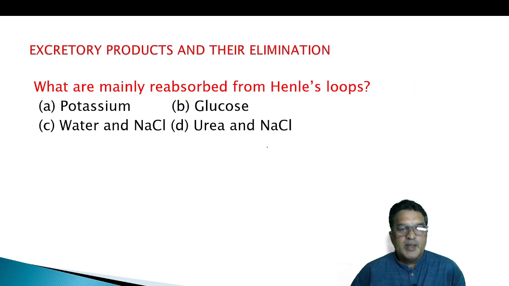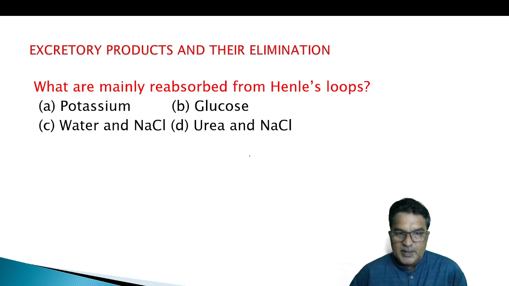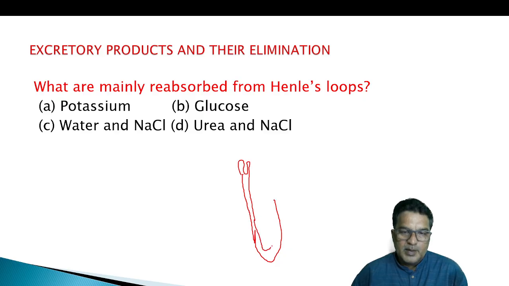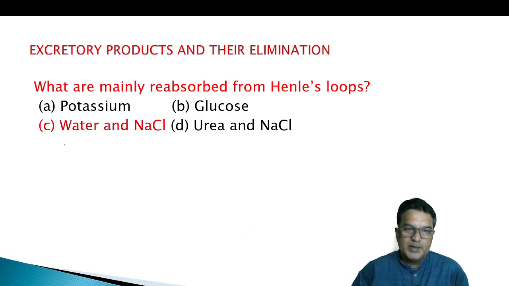What is mainly reabsorbed from Henle's loop? Potassium, glucose, water, and NaCl. In the descending limb of Henle's loop, water is absorbed, and in the ascending limb of Henle's loop, salts are absorbed. So our answer is water and sodium chloride.